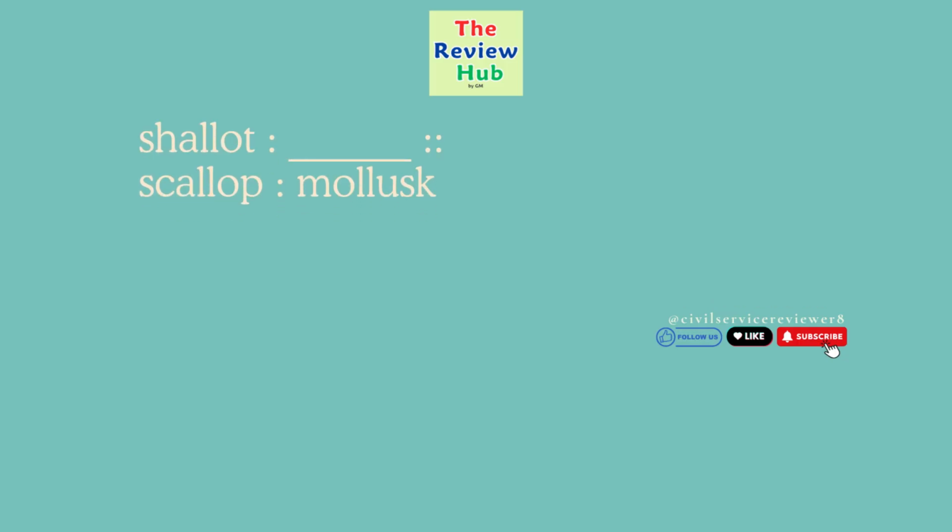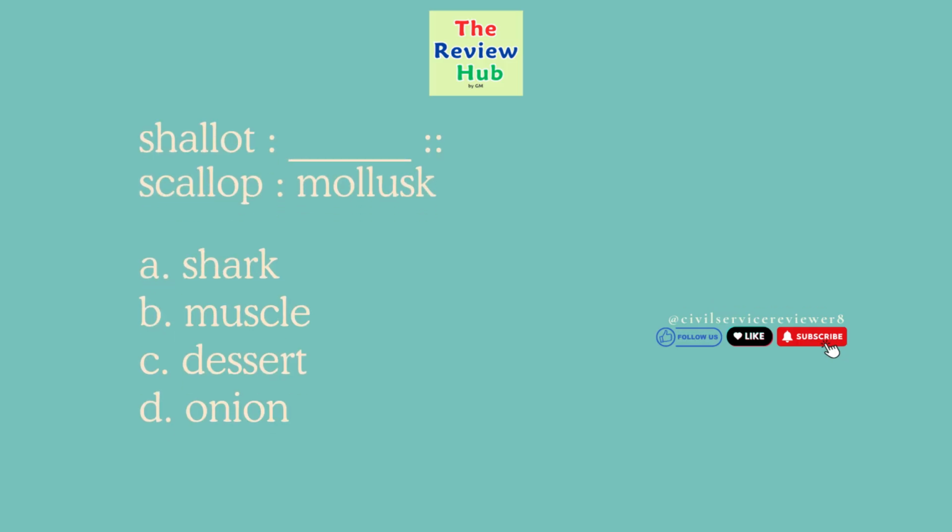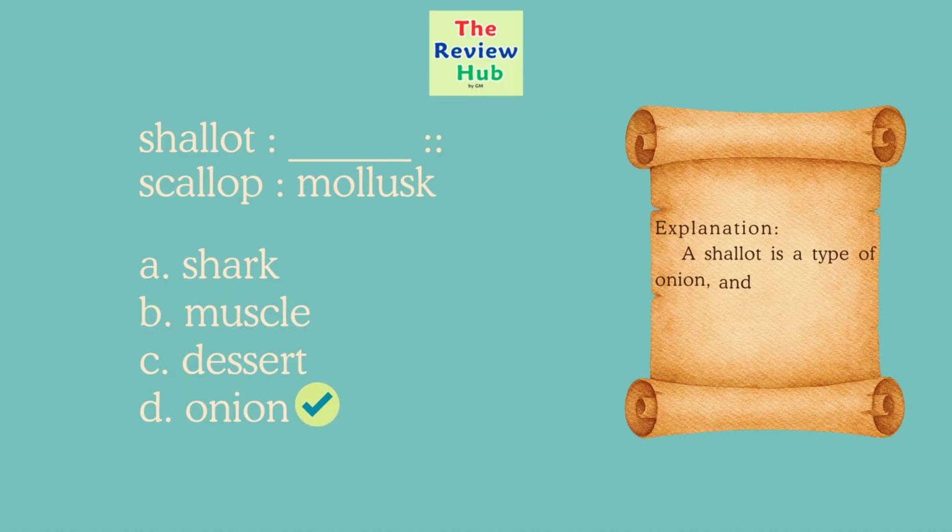Shallot is to blank. Scallop is to mollusk. A. Shark. B. Mussel. C. Dessert. D. Onion. The correct answer is letter D. A shallot is a type of onion, and a scallop is a type of mollusk.